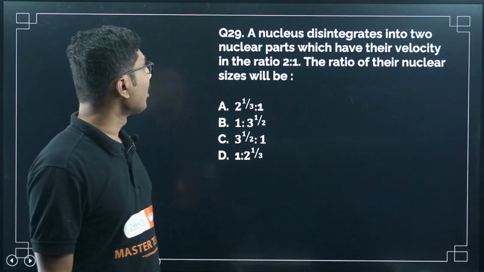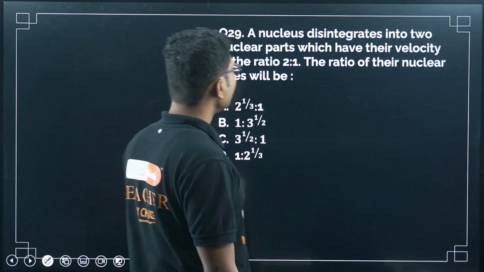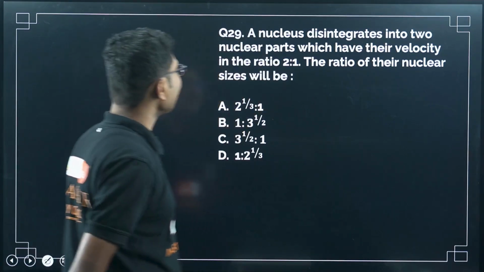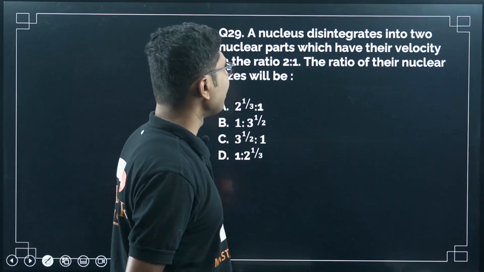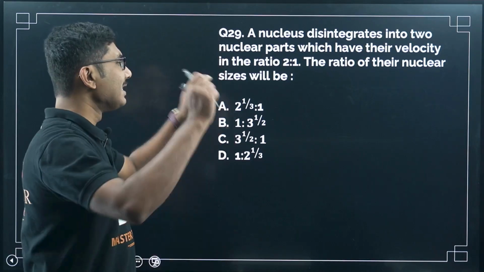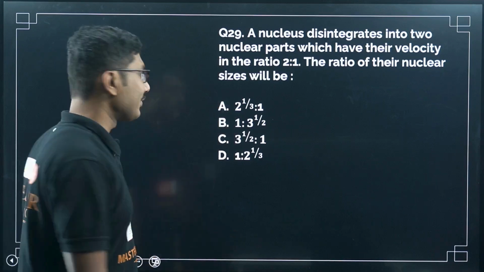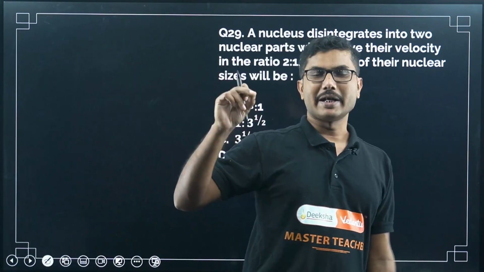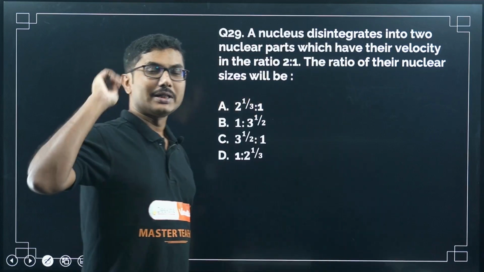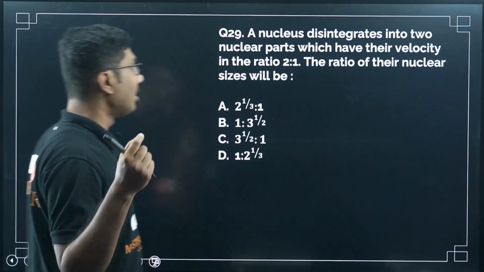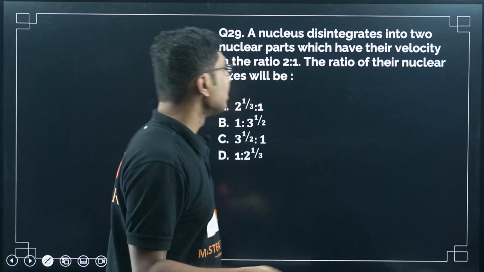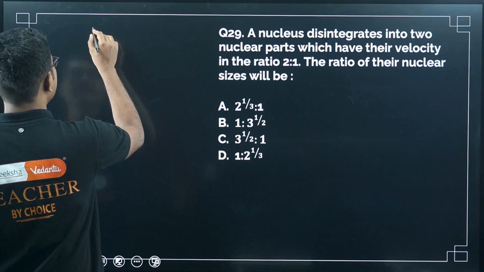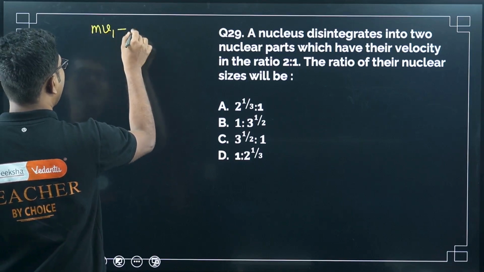Now let's move on to question number 29. A nucleus disintegrates into two nuclear parts which have their velocity in the ratio 2:1. The ratio of their nuclear sizes will be. So basically this is not directly related to nuclear physics, but it is very interesting. We know that in any breakdown, when something breaks apart, the thing that is constant is the momentum. So momentum will remain constant. Initial momentum was 0, final momentum is m1v1 minus m2v2.